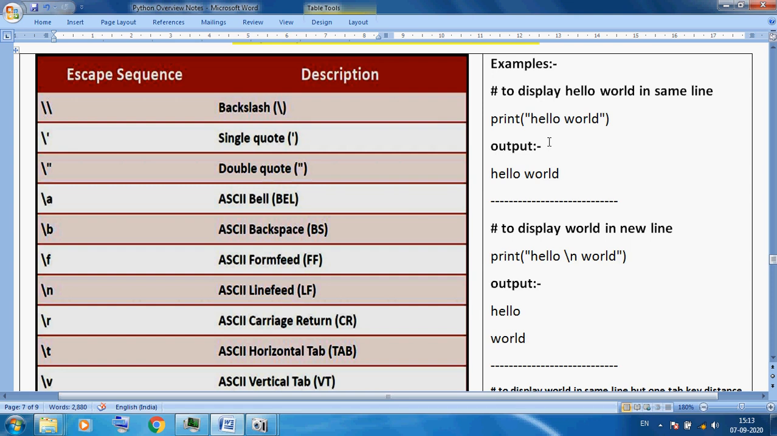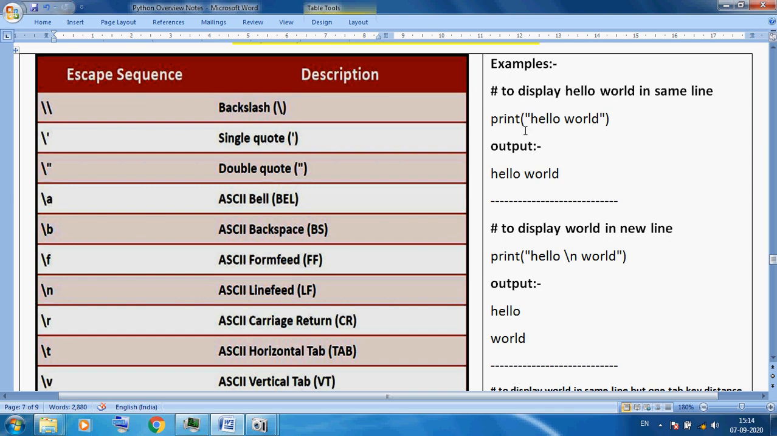Here I am showing some examples of how to use escape sequences in a print statement. We mostly use them in our print statement, or in a string we can use these letters. You can see this example: hash, to display hello world in the same line. We know hash belongs to a comment statement, which will not execute. Here I am writing print hello world, and the output is directly displayed as hello world.